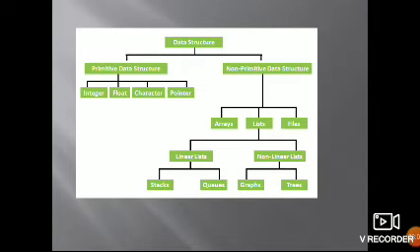Primitive data structures are directly operated by machine level instructions, machine level language. That is called primitive data structures. Non-primitive data structures are not directly operated by machine level language. That is called non-primitive data structures.